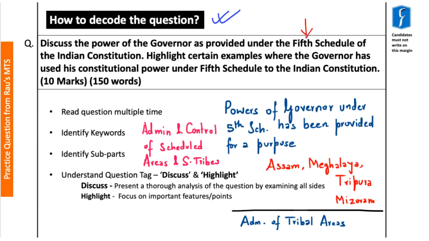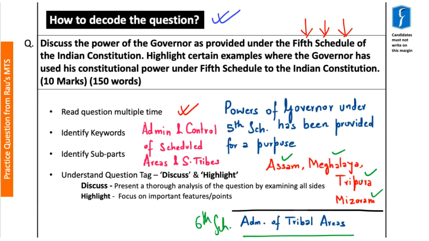You need to know certain basic aspects of the 5th Schedule as well as the difference with the 6th Schedule. The 5th Schedule provides for the administration and control of scheduled areas and scheduled tribes, whereas the 6th Schedule provides for the administration of tribal areas of the states of Assam, Meghalaya, Tripura as well as Mizoram.